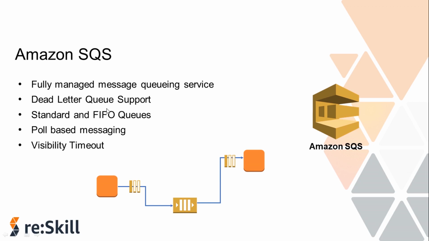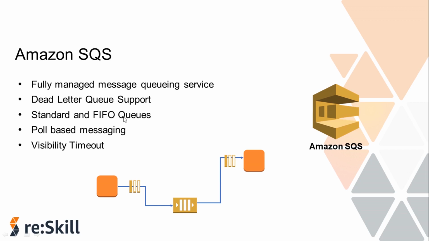There are two types of SQS queues: the standard queue and the FIFO queue. FIFO stands for first in, first out. Standard queues offer at-least-once delivery and best-effort ordering. At-least-once delivery means a message will be sent at least once for sure, but occasionally more than one copy of the message can be delivered. A standard queue will always try its best to maintain the order of the messages but does not guarantee it.